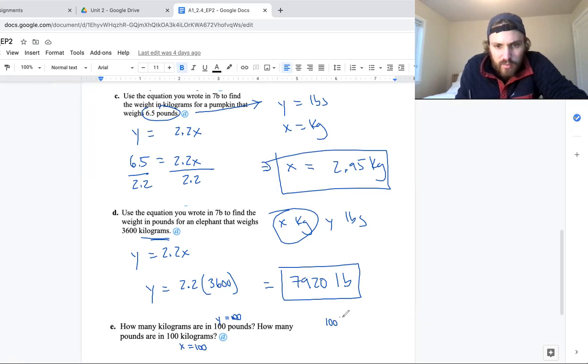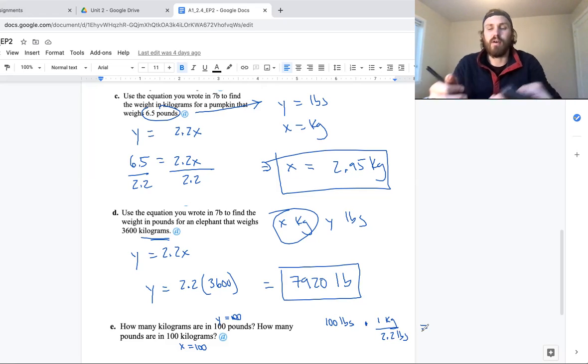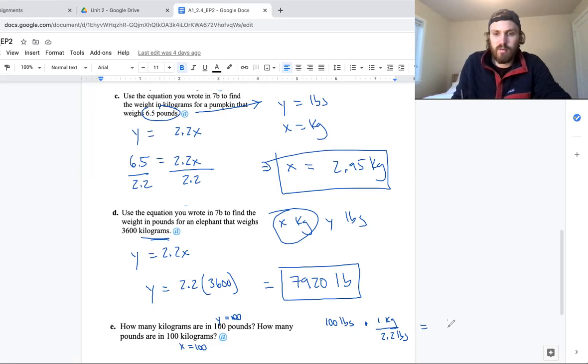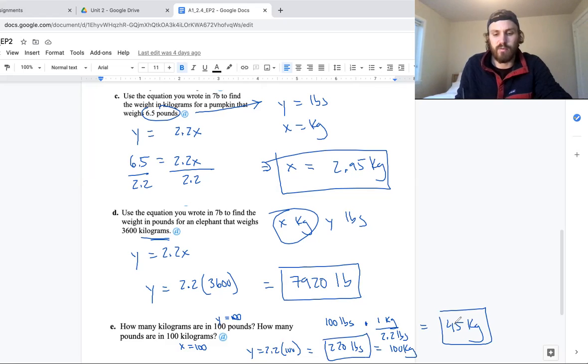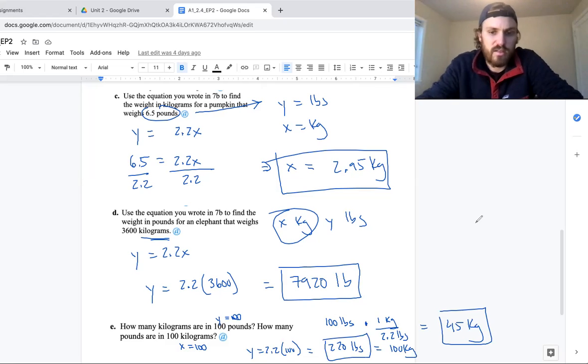So 100 pounds times, we could do it this way if we wanted to, 1 kilogram over 2.2 pounds. So multiplying straight across, we'd basically just end up dividing by 2.2. So 100 divided by 2.2, which is about 45 kilograms. On the other hand, we could use our equation for y equals 2.2 times 100 and get 220 pounds is equal to 100 kilograms. So for the first part, it's 45 kilograms. And for the second part, it's 220 pounds.